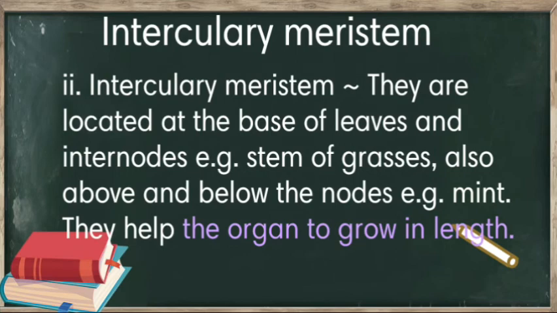Example, mint. In mint, the intercalary meristem is present above and below the nodes, and they help the organs to grow in length. Intercalary meristem helps organs to grow in length. And apical meristem helps in increase of length of the plant.